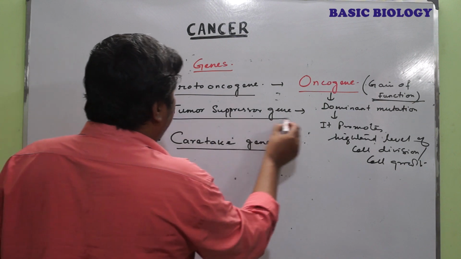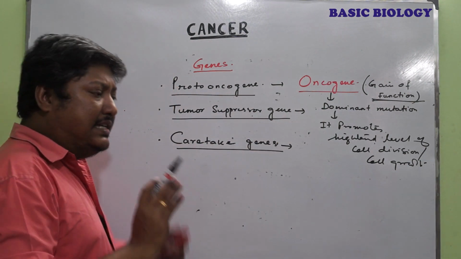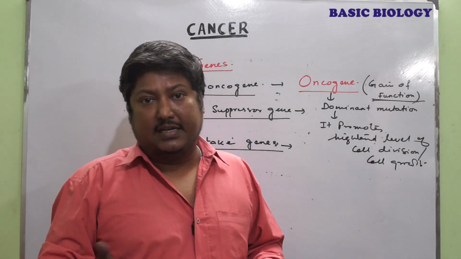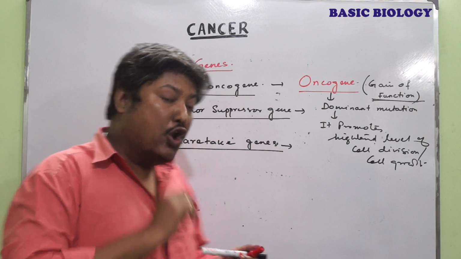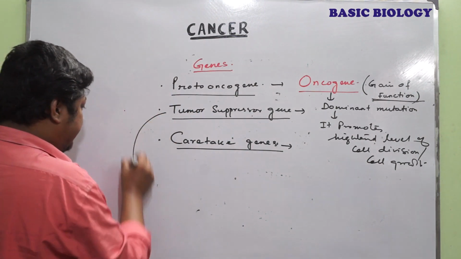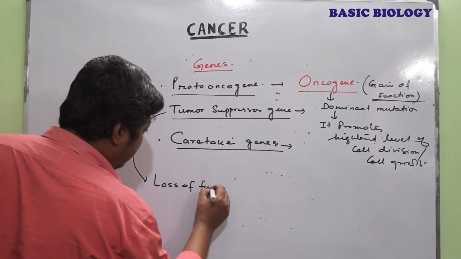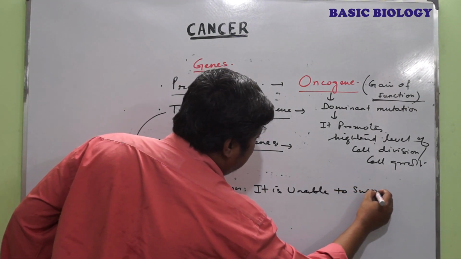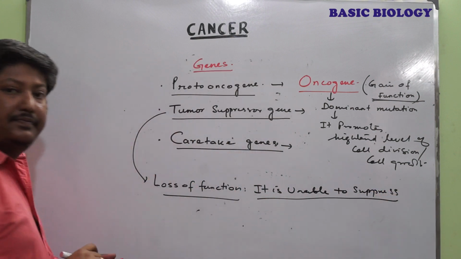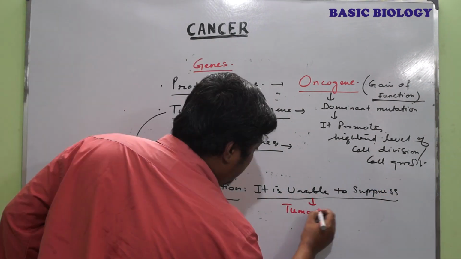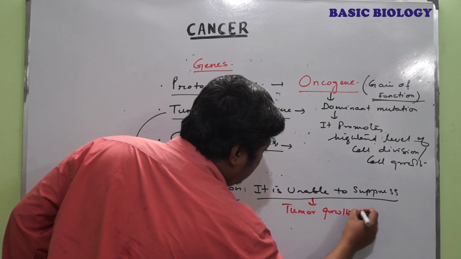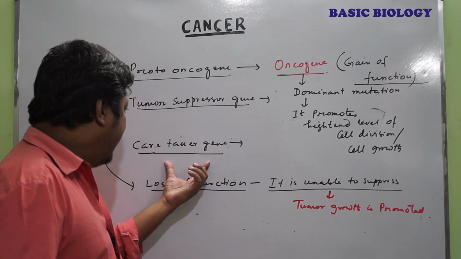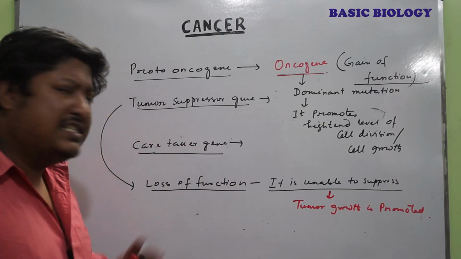The another one is called tumor suppressor gene. Normally it is responsible to suppress the tumor. But when it becomes mutated, its function becomes reverse. That is the loss of function. That is, it is unable to suppress. So, tumor growth is promoted. Now, in case of caretaker gene, as it is responsible for the